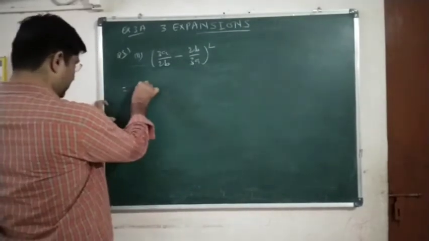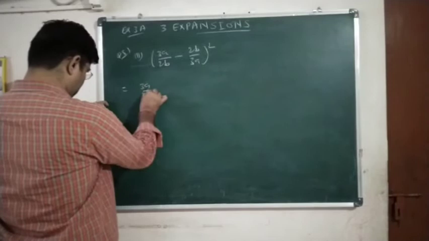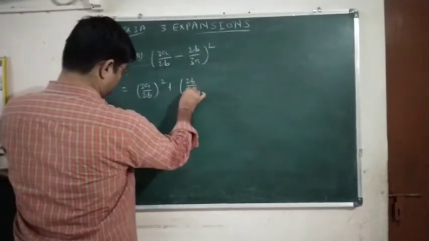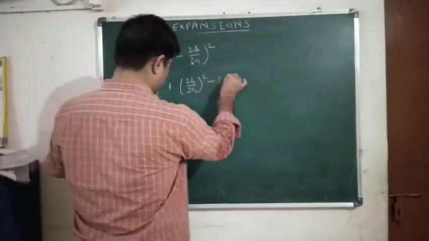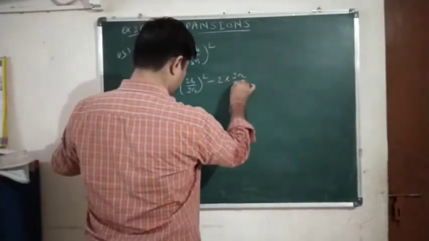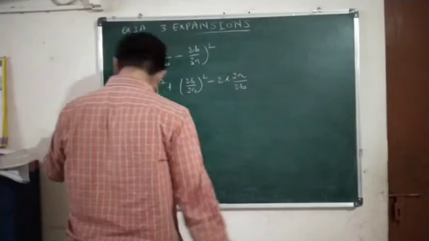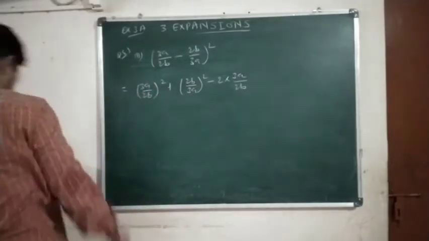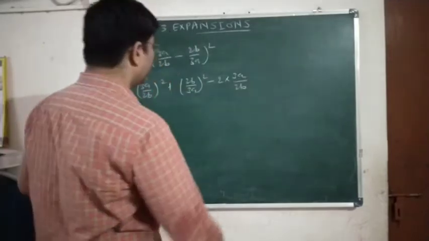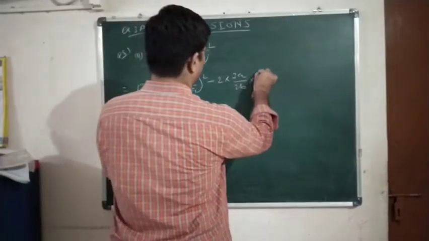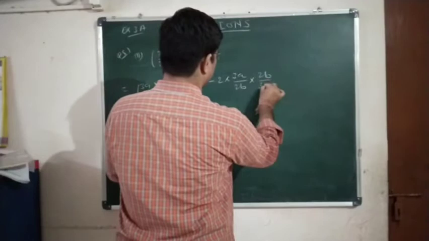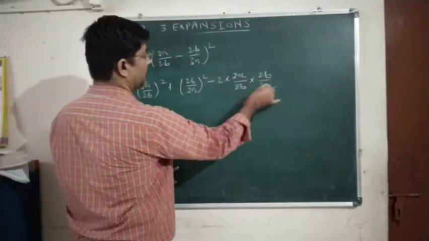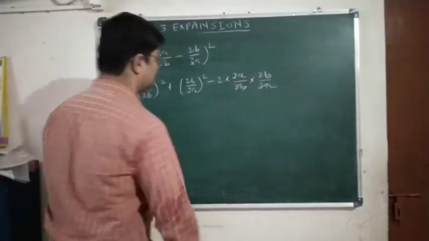What is the formula? a square plus b square minus 2 into 3a upon 2b into 2b upon 3a. Now we can reduce this: 2, 2, 3, 3, a and b get cancelled.